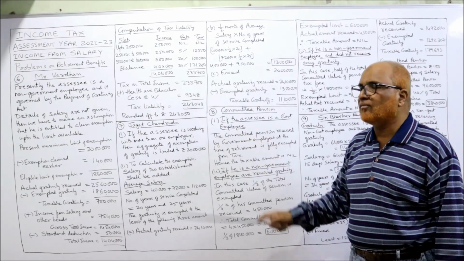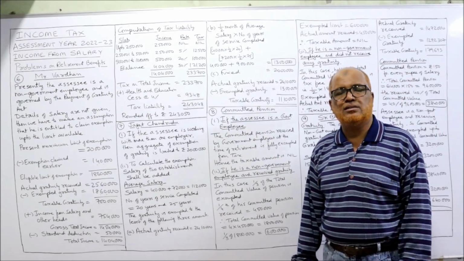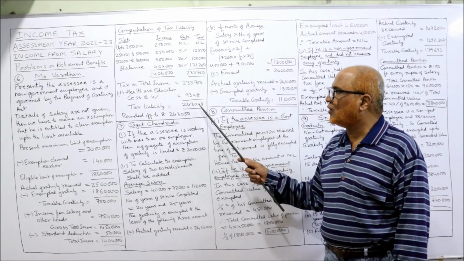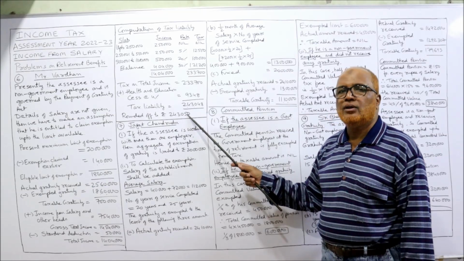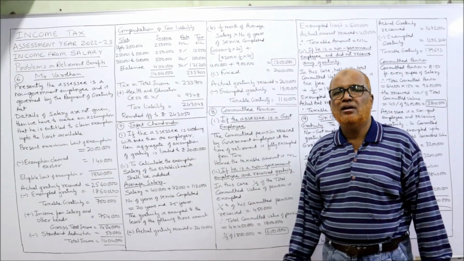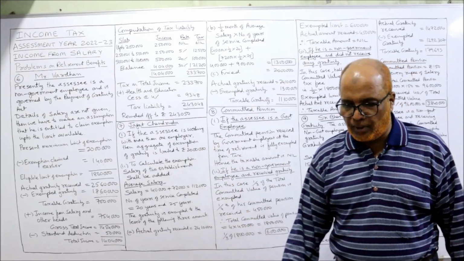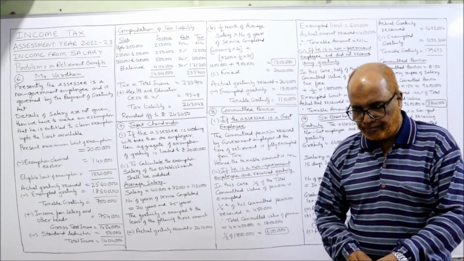Add up: 2,43,048. The tax will be rounded off to the nearest 10. So instead of 48, we will take 50. So 2,43,050 is the rounded off tax liability. That's all. This is the end of problem number 6.